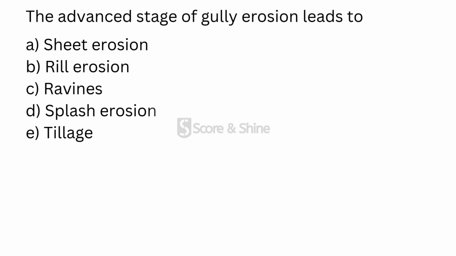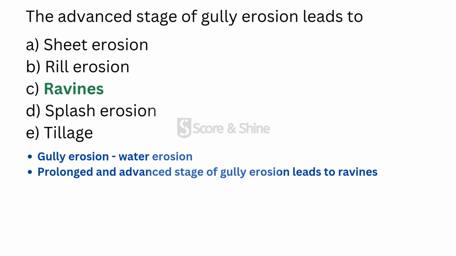And moving to the next one, advanced stage of gully erosion leads to? Answer is ravines. Gully erosion comes under water erosion. Prolonged and advanced stage of gully erosion will lead to ravines. Ravines are deep and wide gullies.